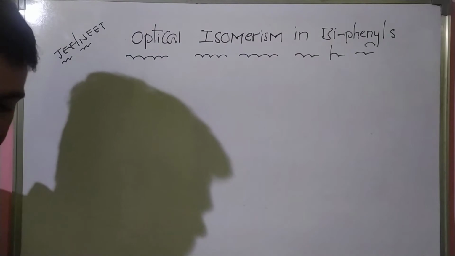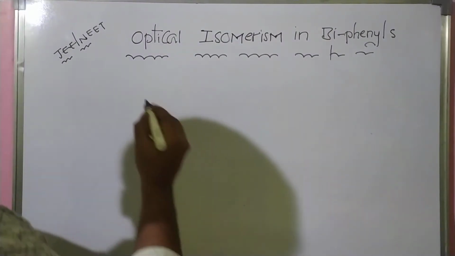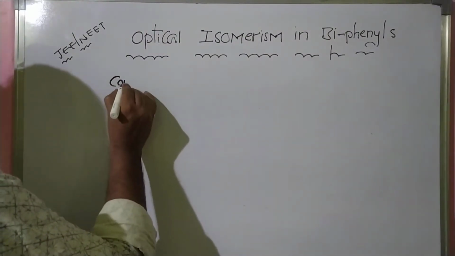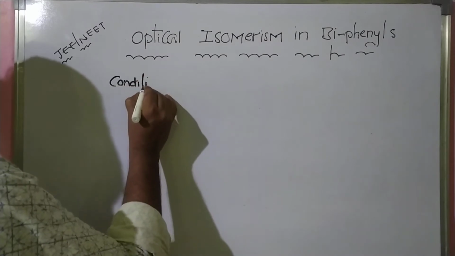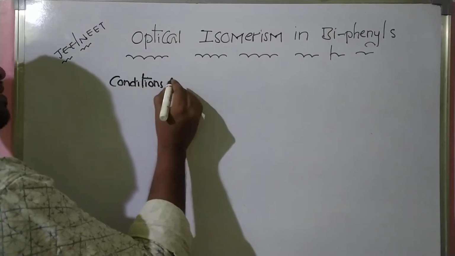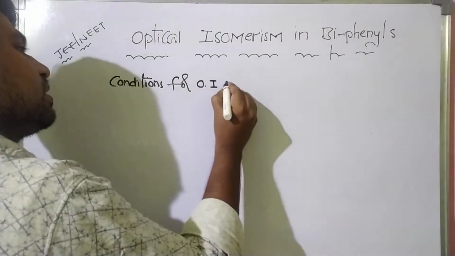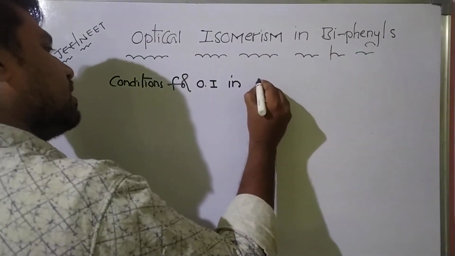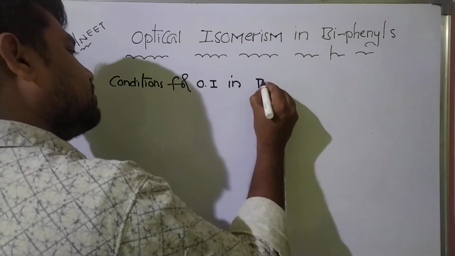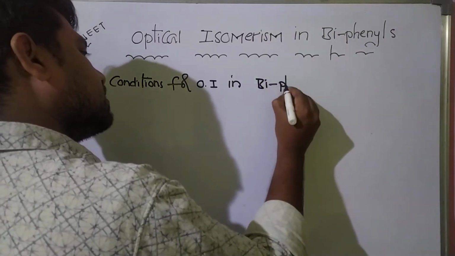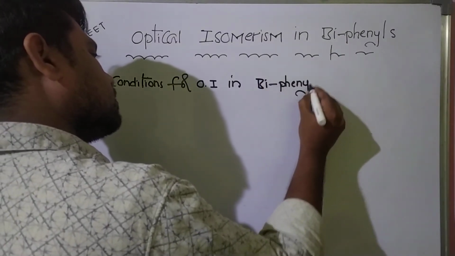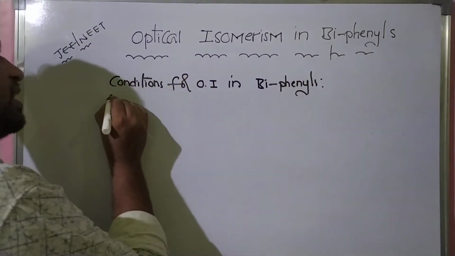Okay, students. Now, conditions for optical isomerism in biphenyls. Okay, students.